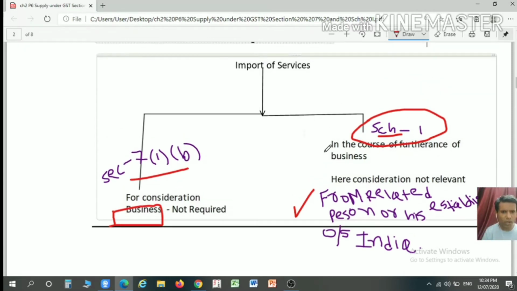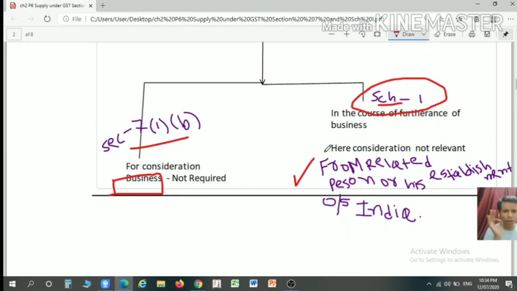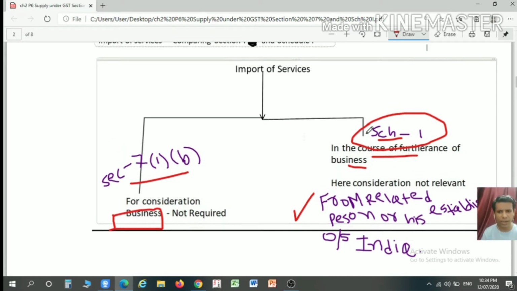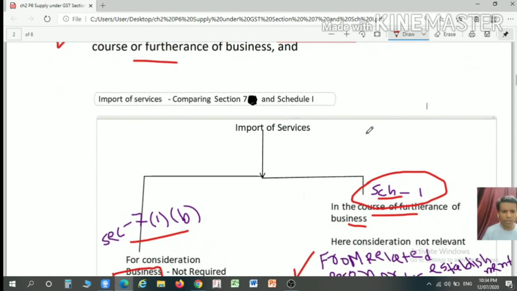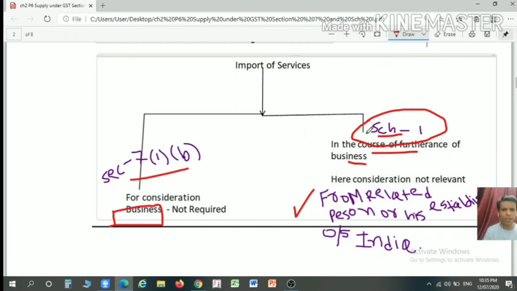So importation of any services from a related person or his establishment which is outside India, and if such import is in the course or furtherance of a business, then it will be treated as a supply even if it is without consideration. So this is the chart for import of services.